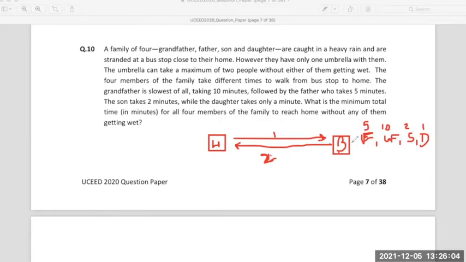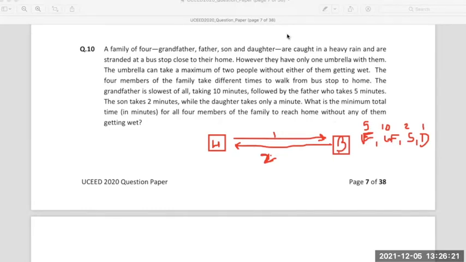Now the next person who should go, should the father go or should the grandfather go? Father. Okay, you're saying father.